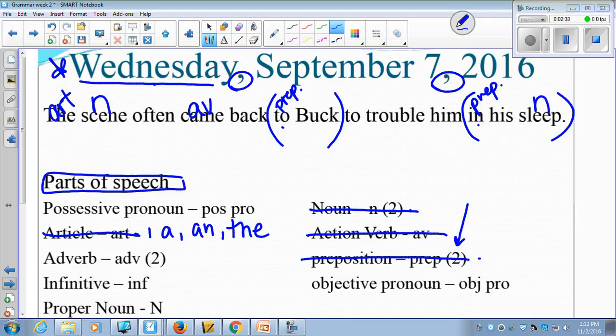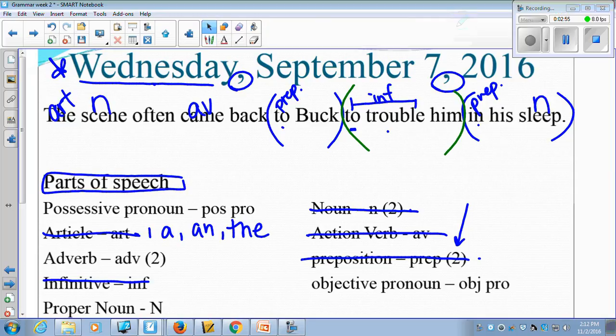And somebody might say, hey, there's another to there. But this to is the word to with an action verb here, and so this becomes an infinitive. And so we'll mark off infinitive there. And it is actually going to be tomorrow our infinitive phrase. So we'll mark that on the next slide.